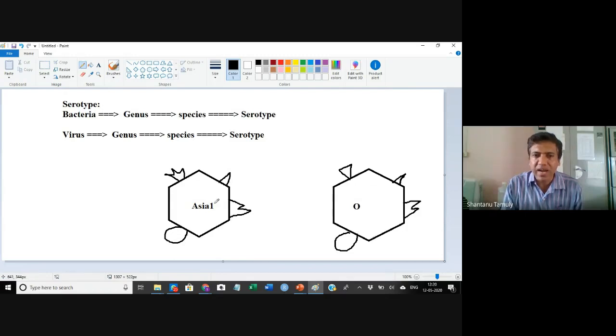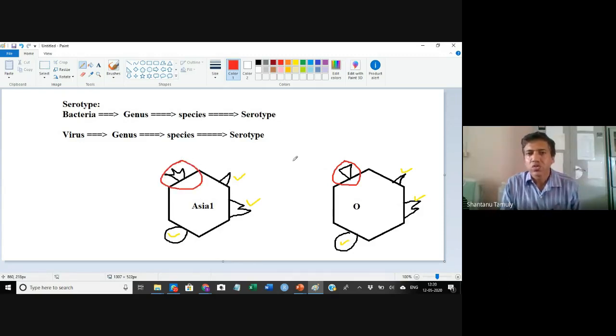So what you find is that among the different epitopes, this epitope and this epitope are similar. Then this epitope and this epitope are also similar. This one and this one are also similar. What is different here is that this particular epitope is different. Here, this is different, and here, this is different.